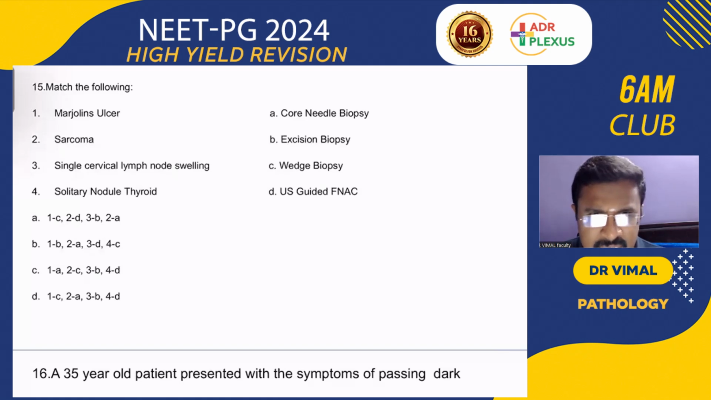So, Marjolin's ulcer. What do you know about Marjolin's ulcer? Marjolin's ulcer is actually the ulcer which arises in a burns patient, which can turn into squamous cell carcinoma. So the background you have to know is that squamous cell carcinoma is a very important complication. To prove that, you want to rule out any invasion.